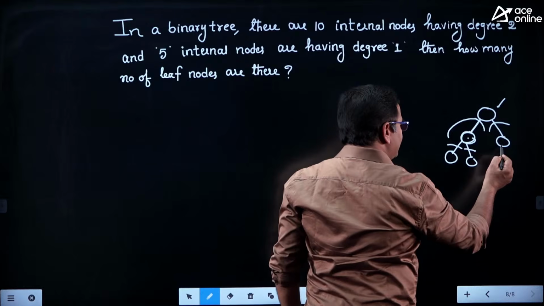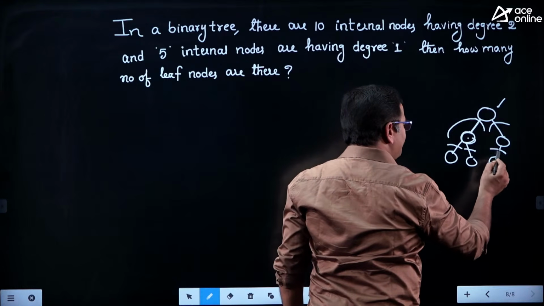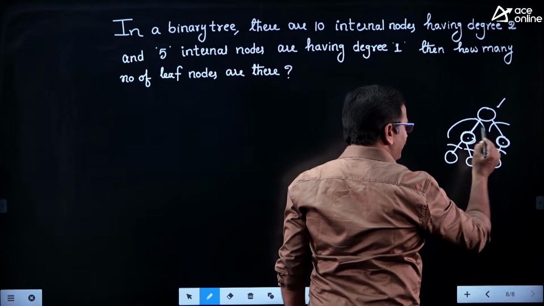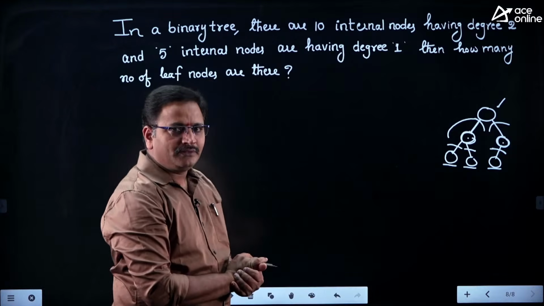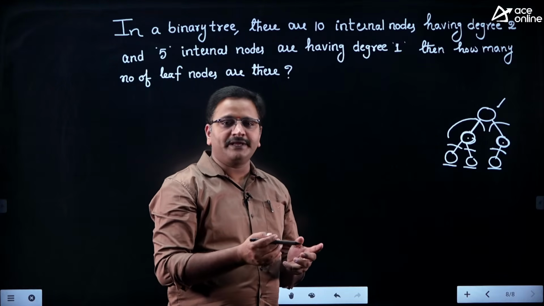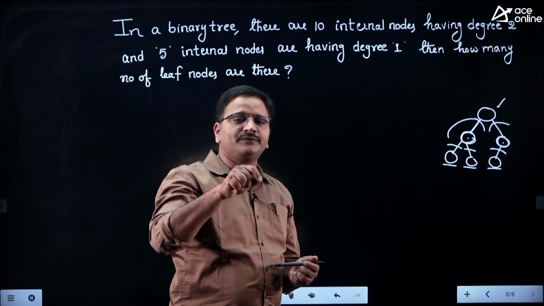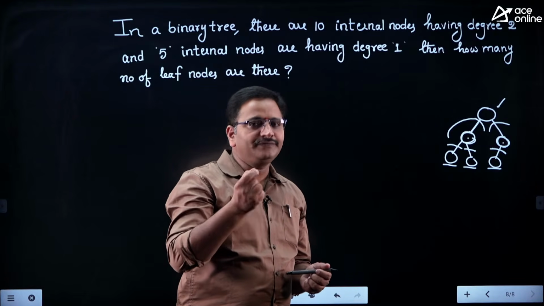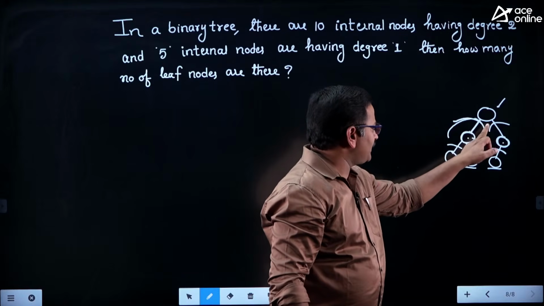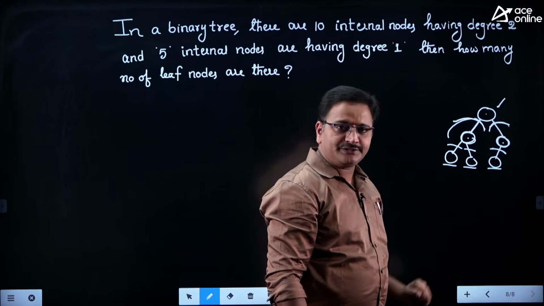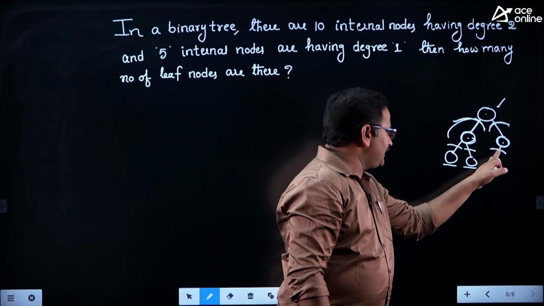Similarly, if you consider this node where only one subtree is possible, the degree of this node is 1. What is the degree of leaf nodes? The degree of leaf nodes is 0. So how do you define the degree of a node in a binary tree? The number of subtrees of that node is called the degree of that node, friends. Okay. So clearly for this node there are 2 subtrees, first subtree and second subtree. That's why the degree of this node is 2, whereas for this node the degree is 1.